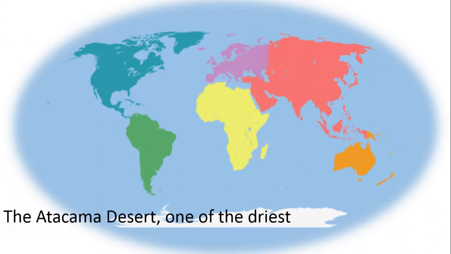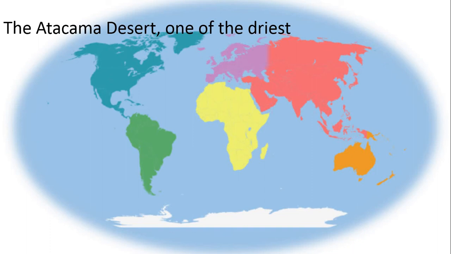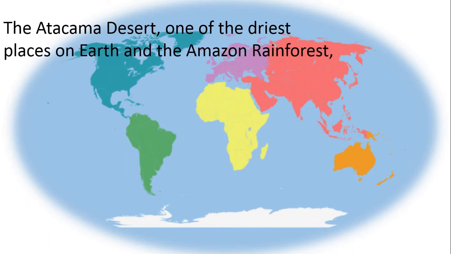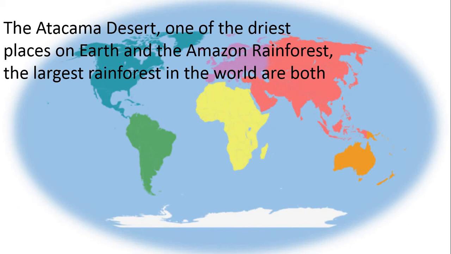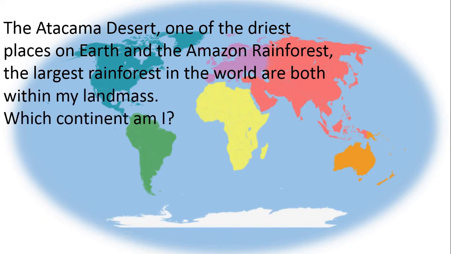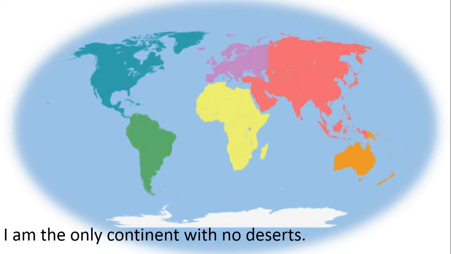Next one, the Atacama Desert, one of the driest places on earth, and the Amazon rainforest, the largest rainforest in the world, are both within my land masses. Which continent am I? I am the continent of South America.